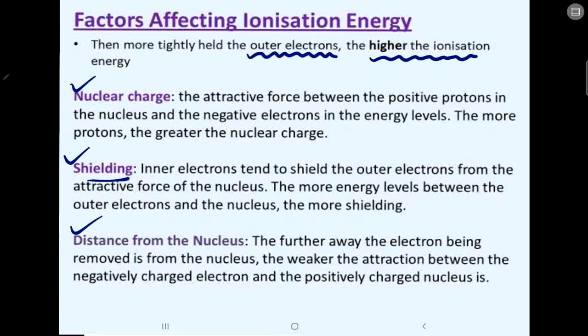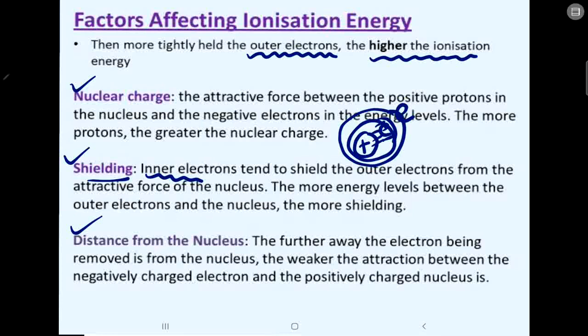Now what is the shielding effect? The inner electrons tend to shield the outer electrons from the attractive force of the nucleus. The more the energy levels between the outer electrons and the nucleus, the more is the shielding effect. Suppose this is an atom, this is the inner electron, this is the outer electron. The inner electron tries to shield the outer electron from the nuclear charge. So they try to protect it, they try to shield this outer electron from this nuclear charge.